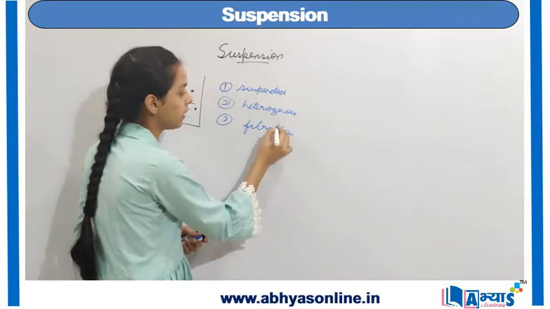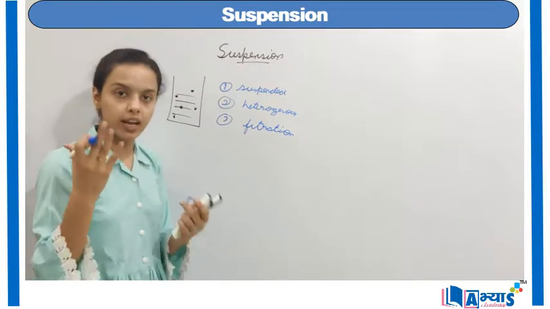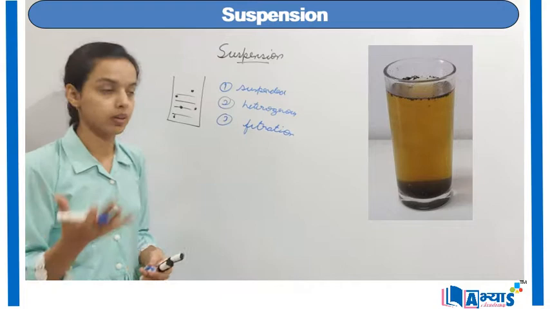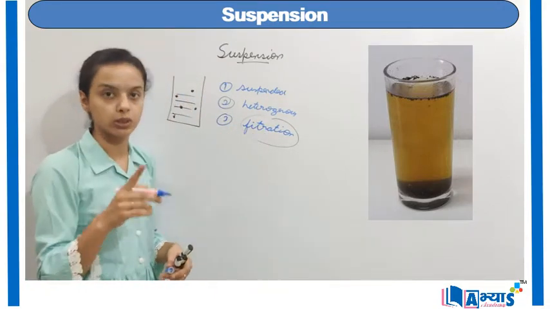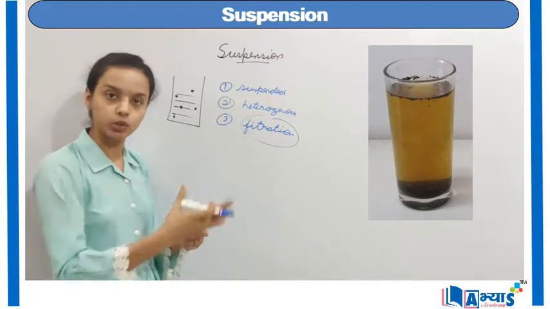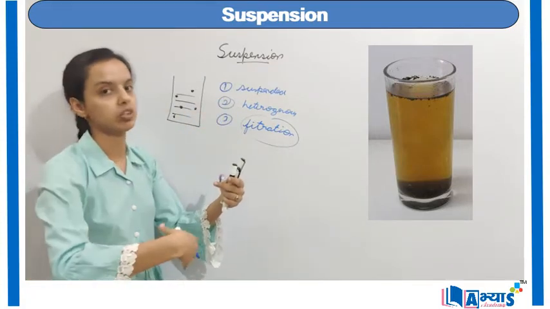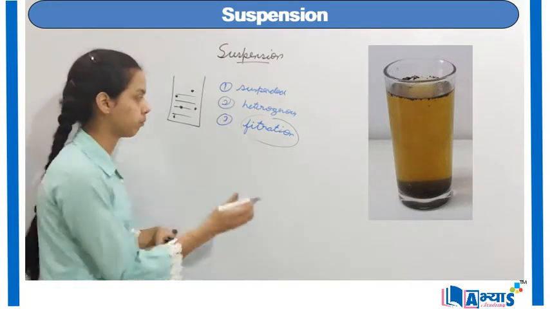So filtration can be done to separate the solute from the solvent, because they are of very large size, and you can separate them with the help of a filter paper. Filtration is not possible for true solutions, because in that case it is a homogeneous mixture, and if you pass it through filter paper, the whole solution will pass through and nothing will be left as residue or filtrate.